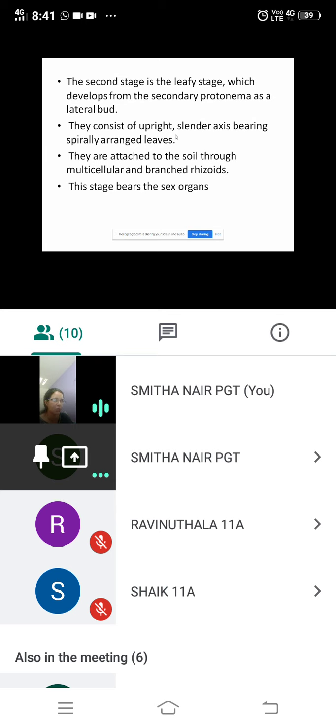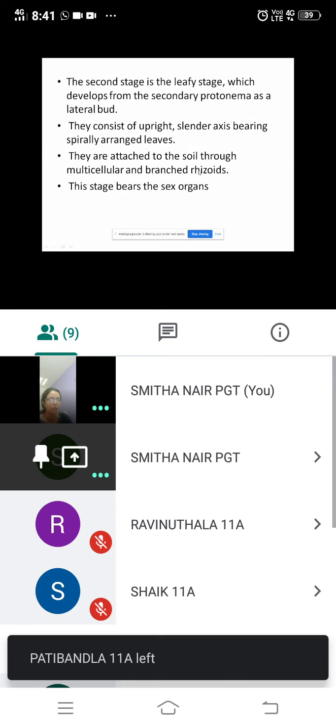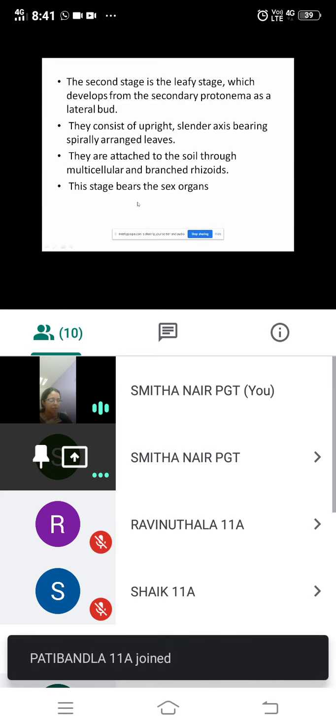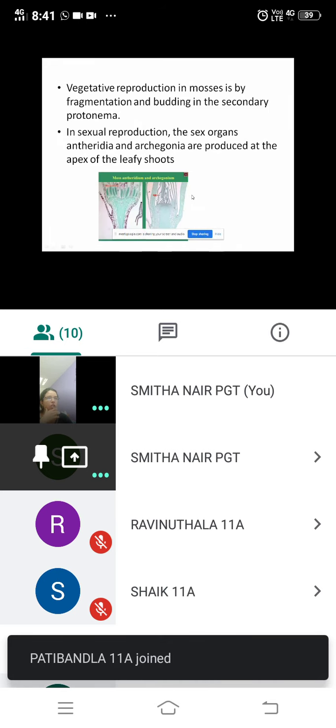What did I tell you? What are rhizoids? Anybody? Yes. So this stage bears the sex organ. That is the stage which bears the sex organ in moss.